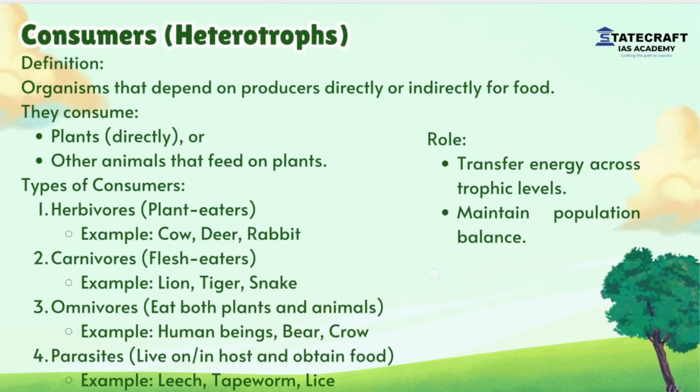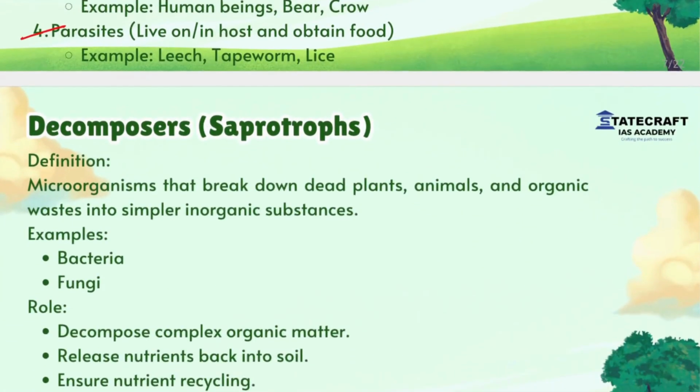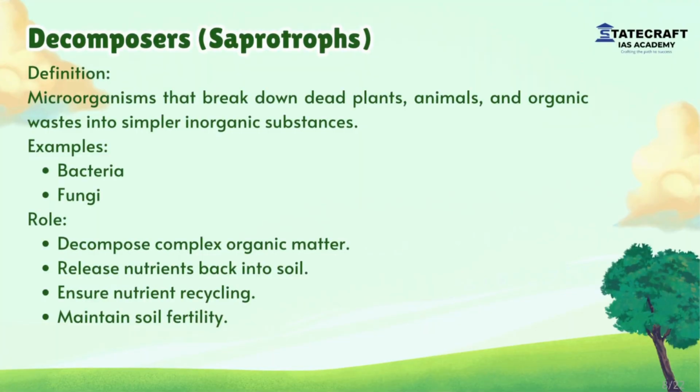Then consumers are heterotrophs. These are the organisms that depend on producers directly or indirectly for food. These are classified into herbivores, carnivores, omnivores and parasites. Then decomposers, also called saprotrophs or saprophytes. These are the microorganisms that break down dead plants, animals and organic waste into simpler inorganic substances. These include bacteria and fungi.